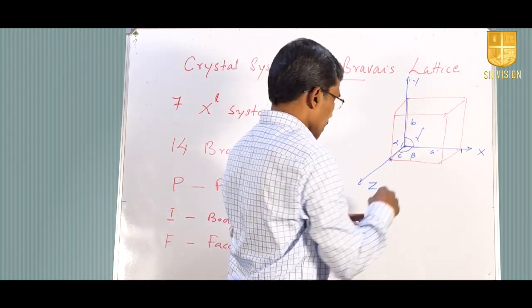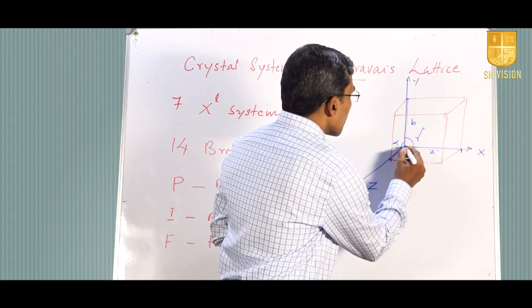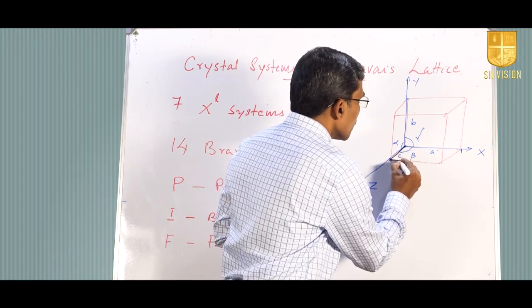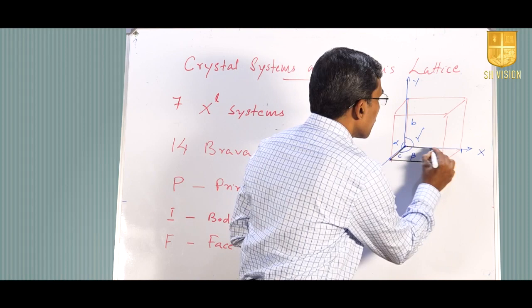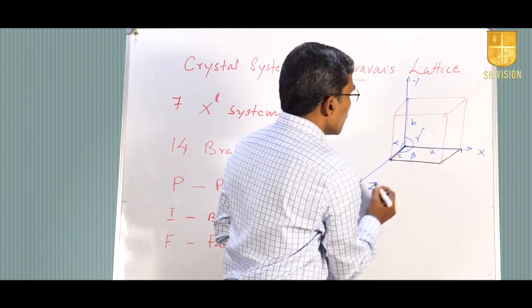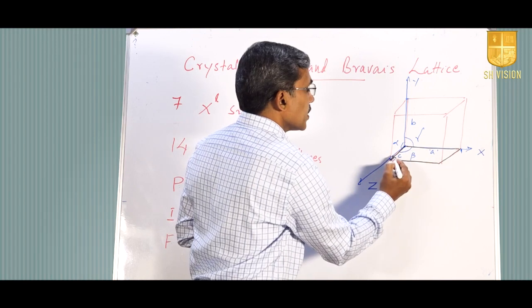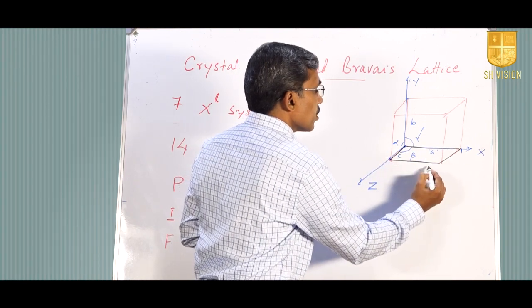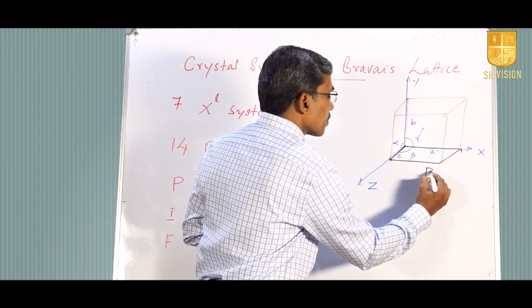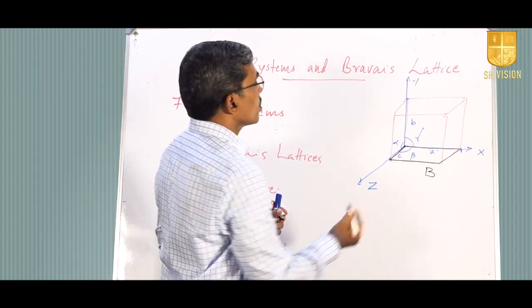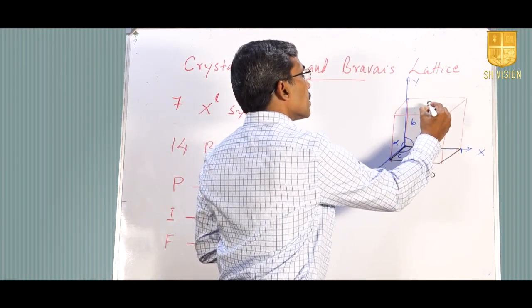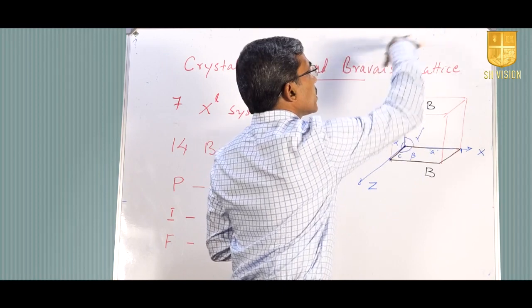This particular plane is a plane defined by A and C, and hence this plane is known as B plane. So, this is also a B plane. So, we will have B planes like this.